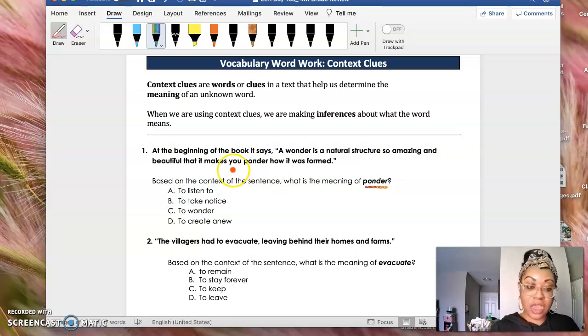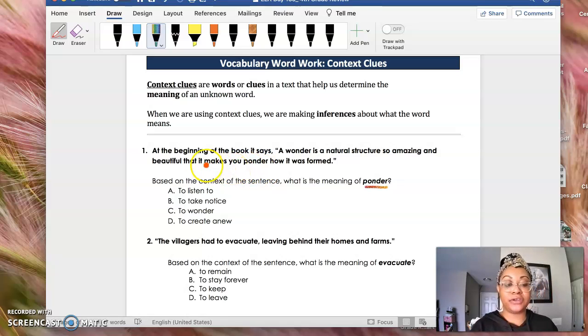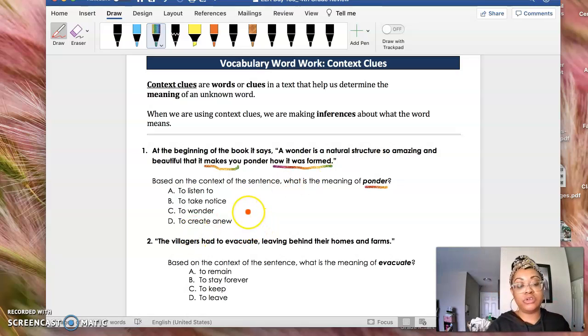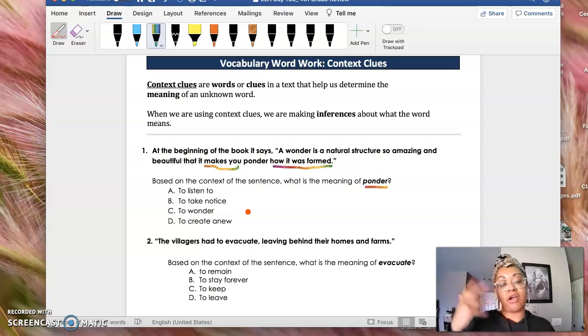So when I think about ponder, it said makes you ponder how it was formed. Usually when you're asking a question like how, you're thinking, like, I wonder how that works. So usually when you're pondering, you're almost thinking, right?